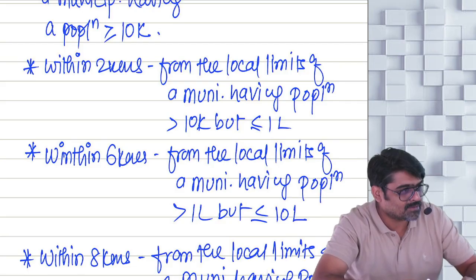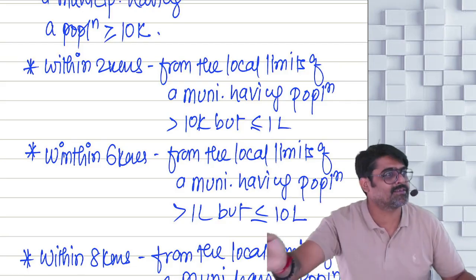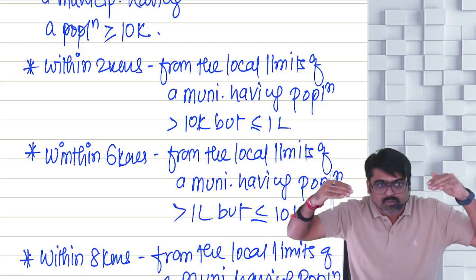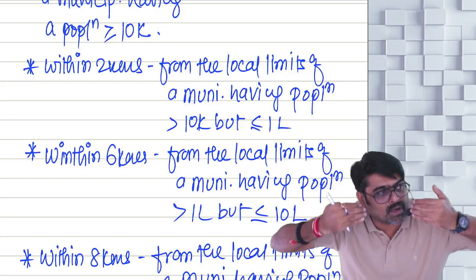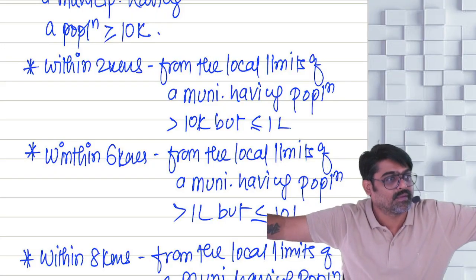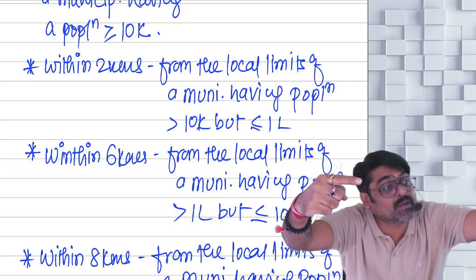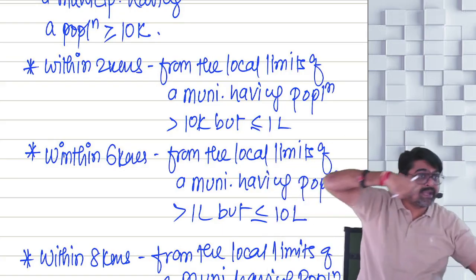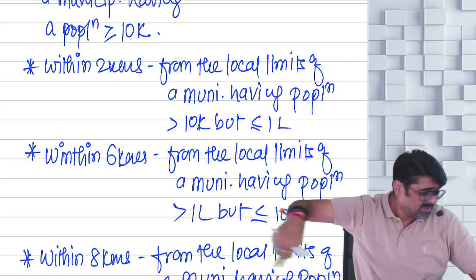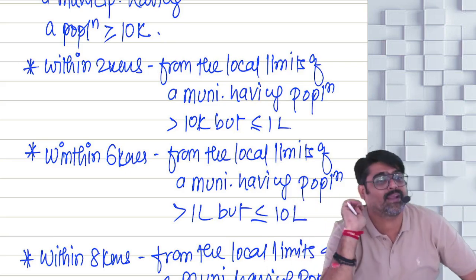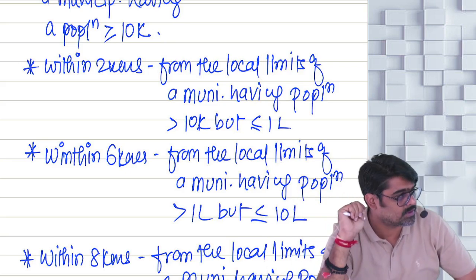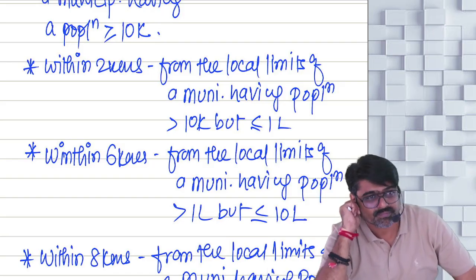Within 2 kilometers, you will go 8 kilometers like this. So from the local limit, if a bird starts flying, how much aerial distance will that bird cover? That entire aerial distance of 2 kilometers, 6 kilometers and 8 kilometers, that you are supposed to see. Will you remember this? Sure.